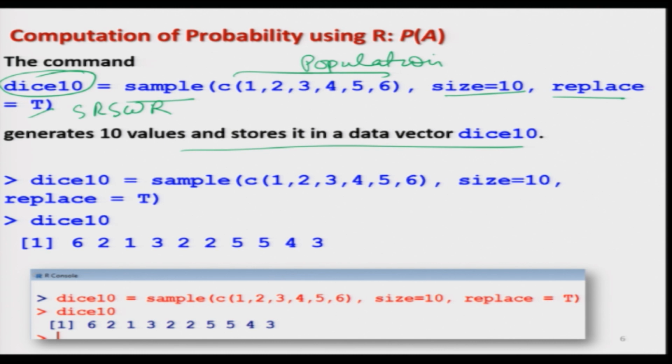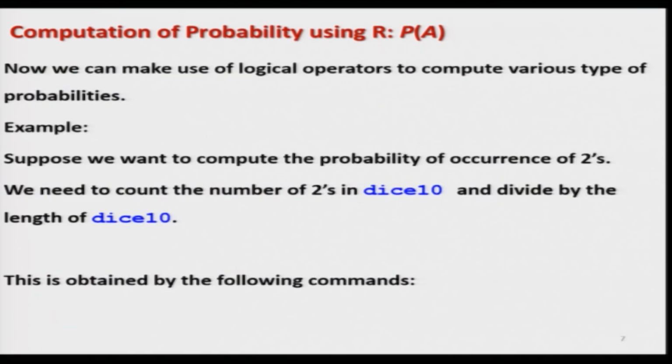So, I execute this command on the R console and we obtain this outcome. You can see here, this is a screenshot, so you can believe as if you are doing it directly on the R console. Now you can see you have obtained these values. Now, what do I have to do? We have to compute different types of probabilities, and for this I suggest we make use of logical operators. For example, suppose we want to compute the probability of occurrence of 2's. We already have done that, but I will repeat it for the sake of completeness. So, in this case what do we need to do?